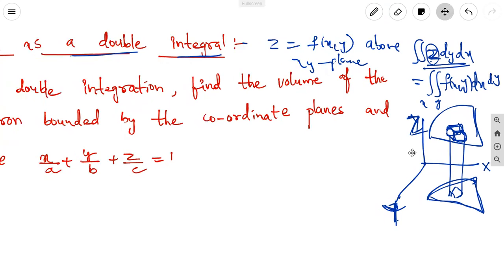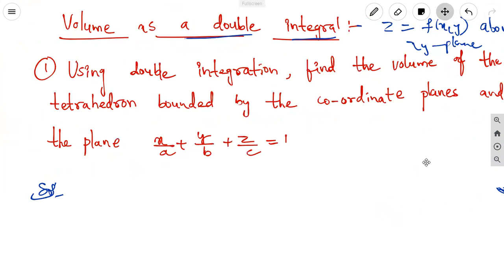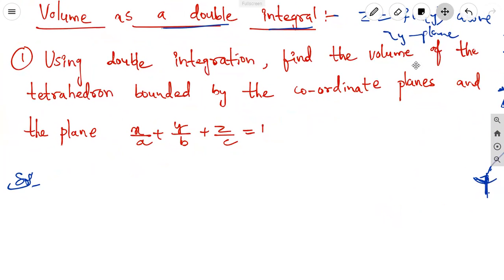Okay, now let us take the problem. Using double integration, find the volume of the tetrahedron bounded by the coordinate planes and the plane x by a plus y by b plus z by c equal to 1. Coordinate planes means the xy, yz, and zx planes. Using double integration means the volume